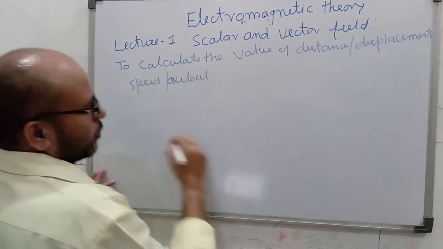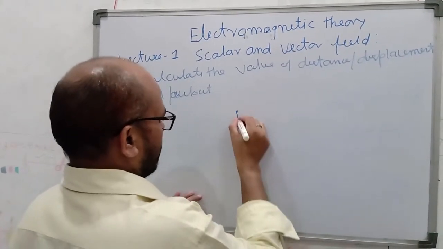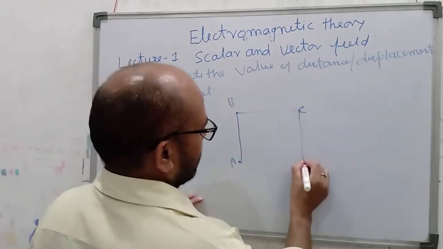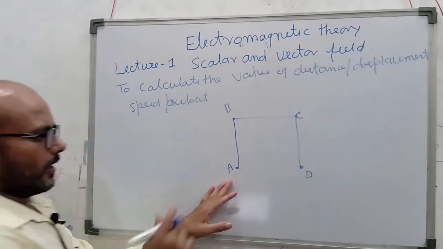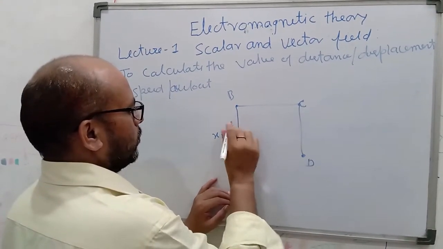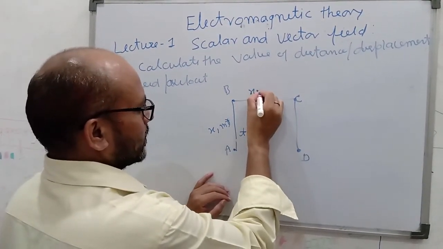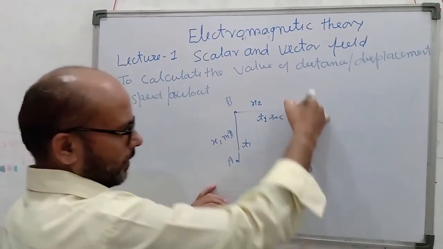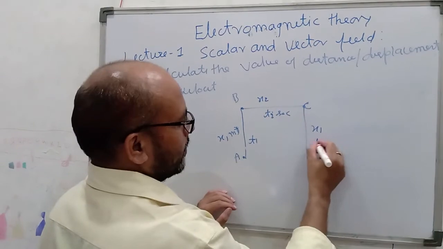Here draw one diagram. Here points A, B, C and D. Now suppose an object travels and takes time t1 second, the distance covered is x1 meter to reach point B, and again B to C, the distance x2 meter and time t2 second, and again the object travels from point C to D, the same distance x1 and time t1 second.